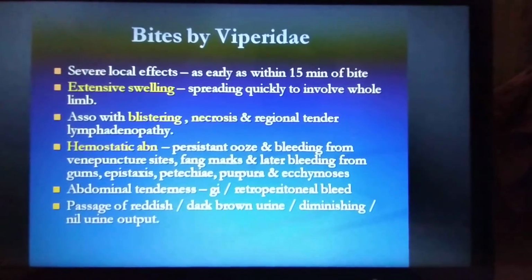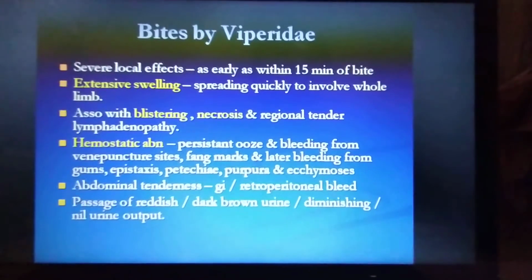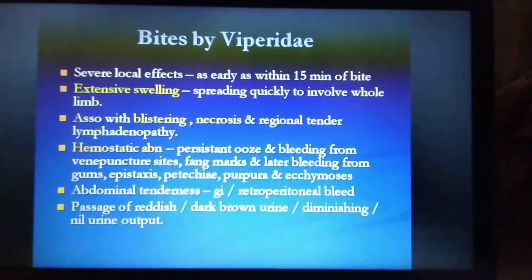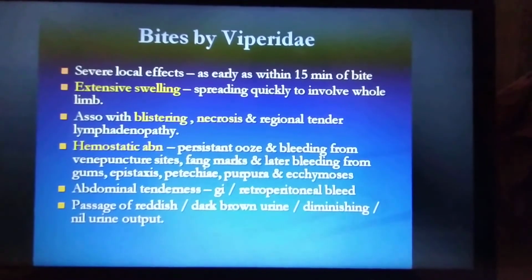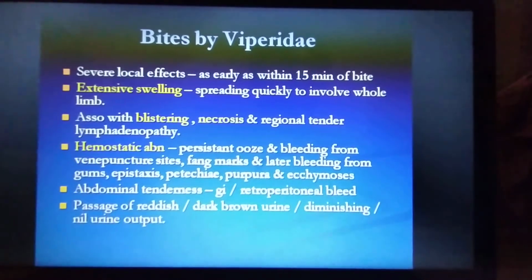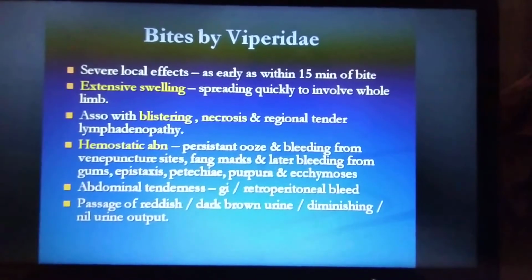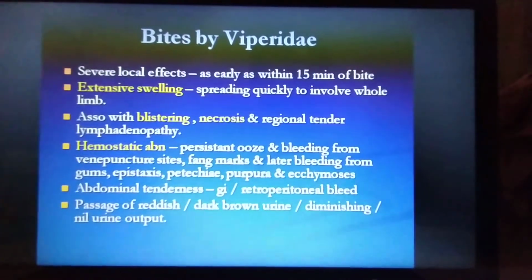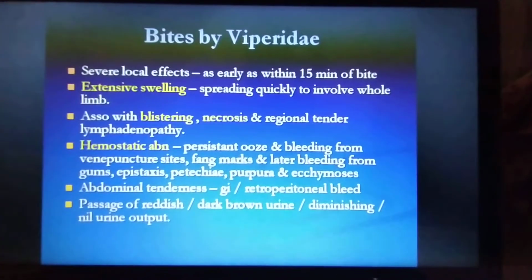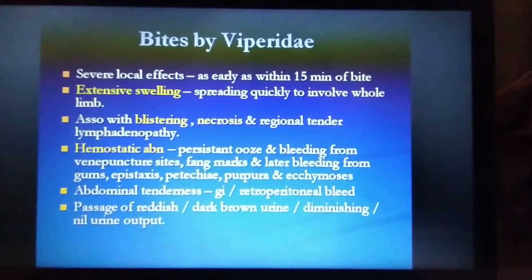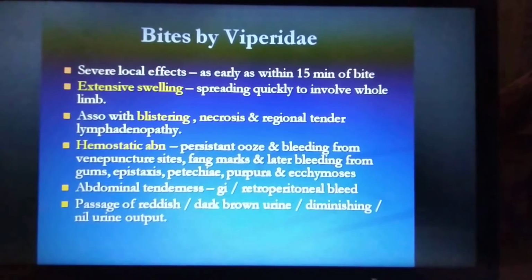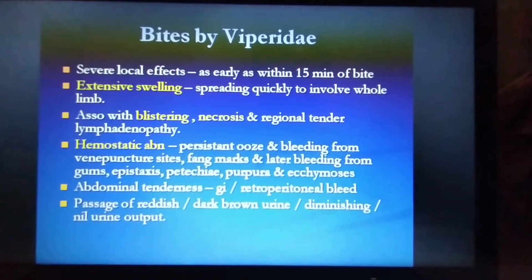Hemostatic problems can happen, like persistent oozing and bleeding from the puncture site, the fang mark site, and bleeding from the gums and other areas.